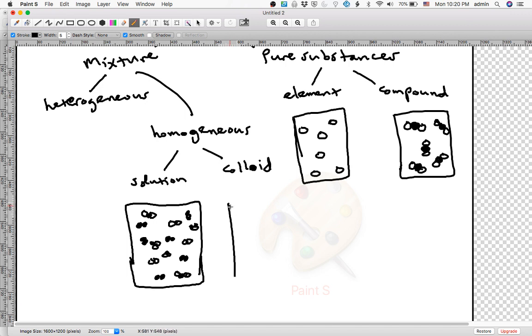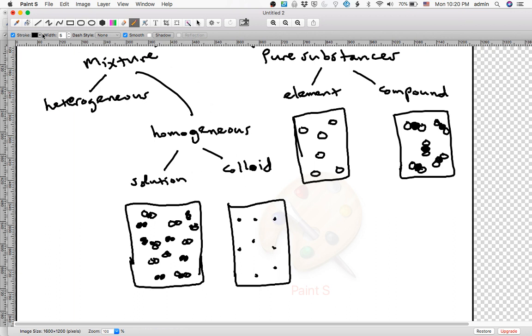Let me give you something different. A colloid. You can't see through a colloid. I mean, if you see through it, it would be foggy, translucent, rather than transparent. It would be blurry or cloudy. Milk is an example of a colloid. Let me show you what milk looks like. And milk has water, so these black dots are going to be water molecules, all right? I'm going to have to start using different colors now. There's water molecules all around milk.